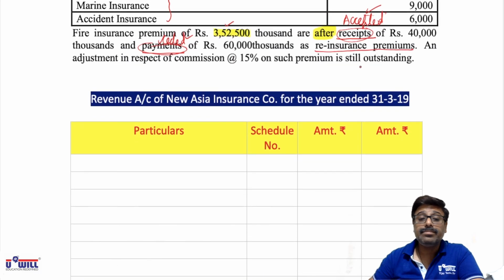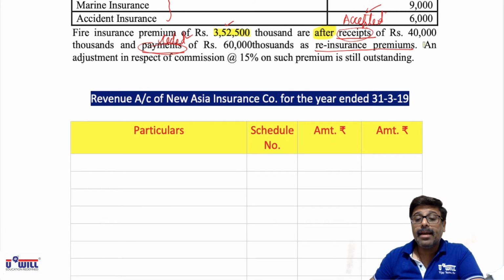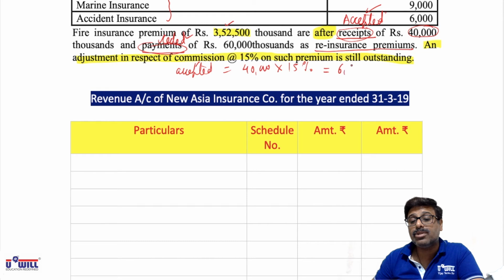But this is important. An adjustment in respect of commission of 15% on such premium is still outstanding. What will be the commission on reinsurance accepted? 15% of this 40,000. Accepted reinsurance premium is 40,000, so 15% will be the commission on reinsurance accepted, that is 6,000.